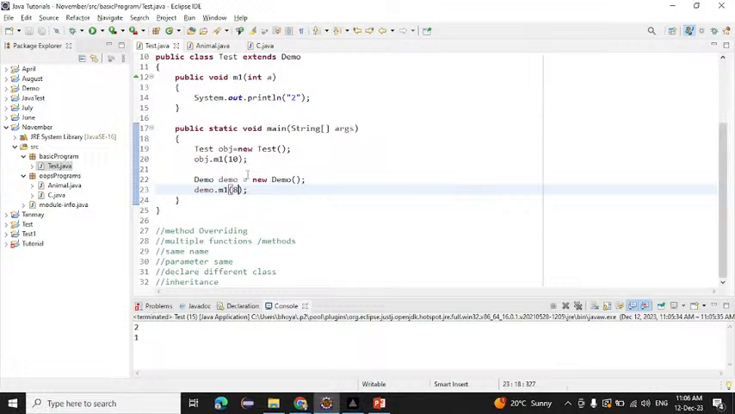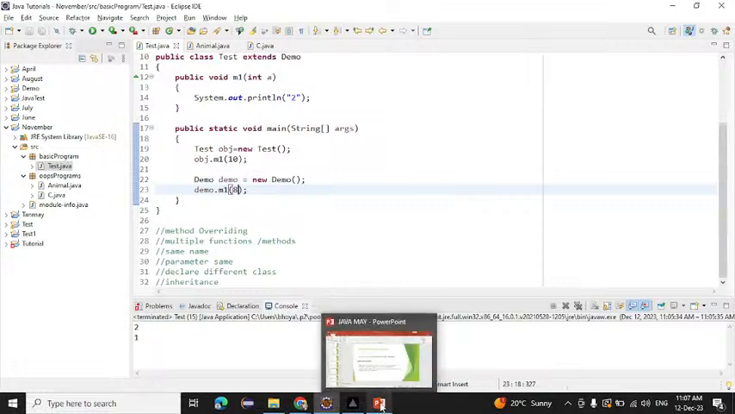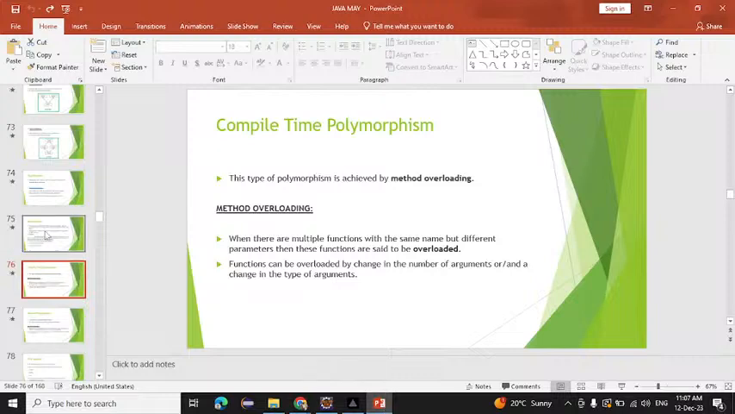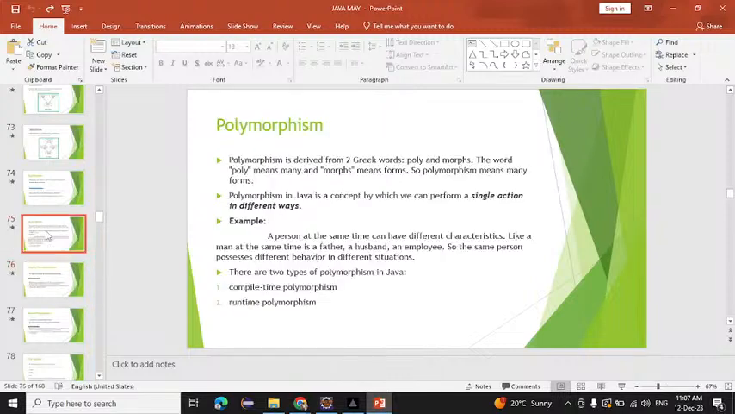And why are we using method overloading? You can speak also, no worries. I told you before. Why are we using method overloading? To achieve compile time polymorphism. Simple, no? And why are we using method overriding? To achieve runtime polymorphism.